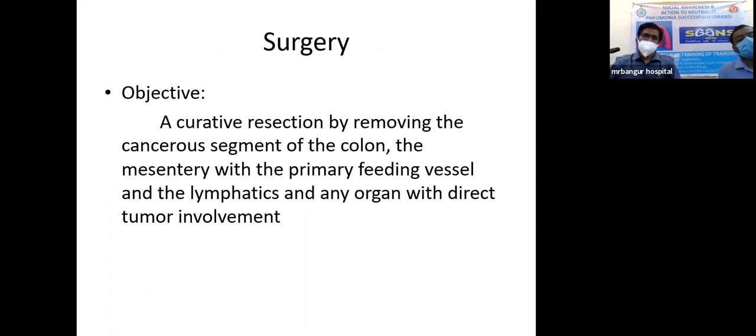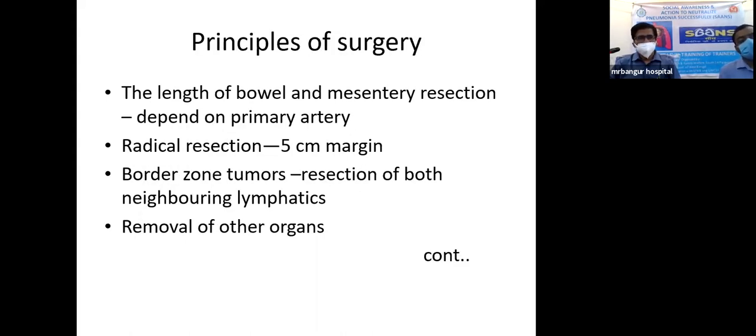Now, coming to surgery first, what is the objective of surgery? A curative resection by removing the cancerous segment of the colon, the mesentery with the primary feeding vessel, and the lymphatics, and any organ with direct tumor involvement. Now, the principles.